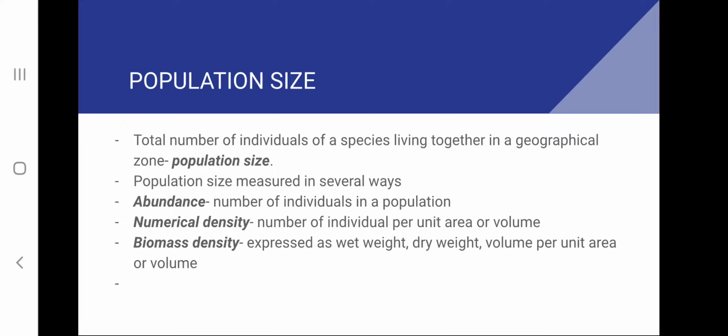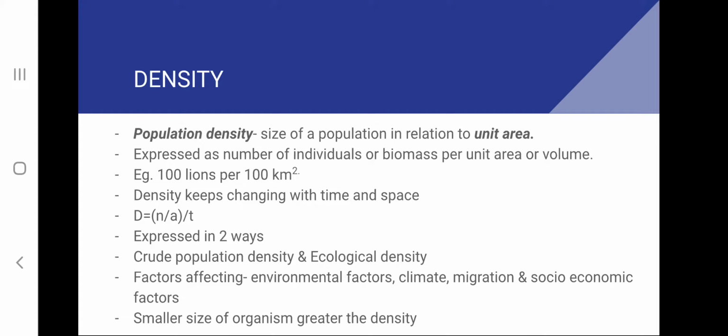Now, if we are representing the population size with reference to an area, it is called population density. That is another character of population. So, density is the size of a population in relation to unit area, and it can be expressed as number of individuals or biomass per unit area or volume. An example for representation of density is 100 lions per 100 kilometer square. Here we are telling how many lions are present in a particular area. Here 100 lions are present per 100 kilometer square.